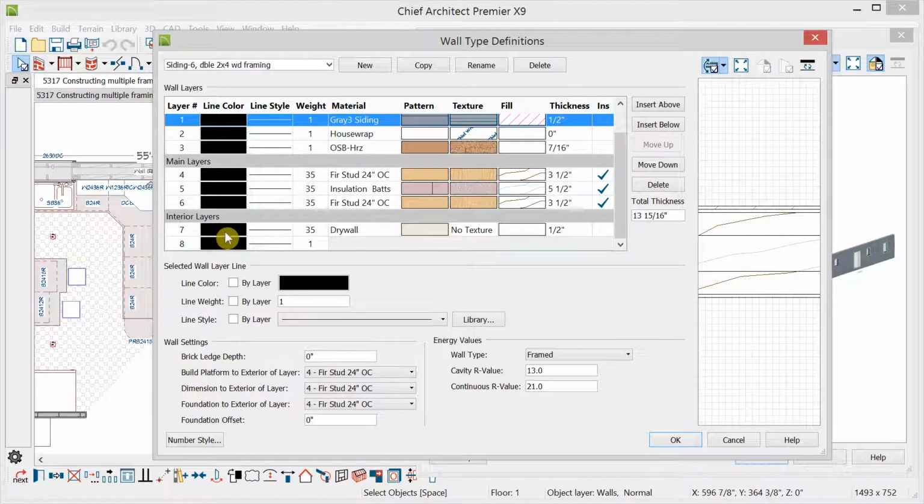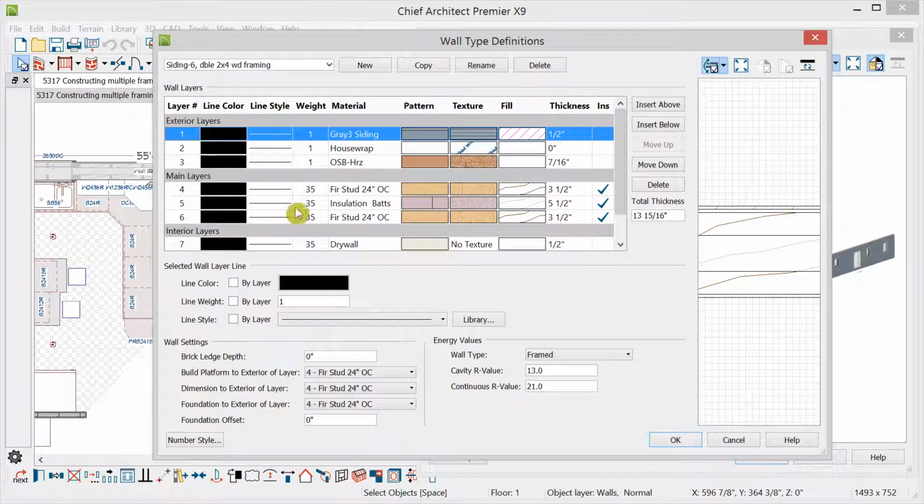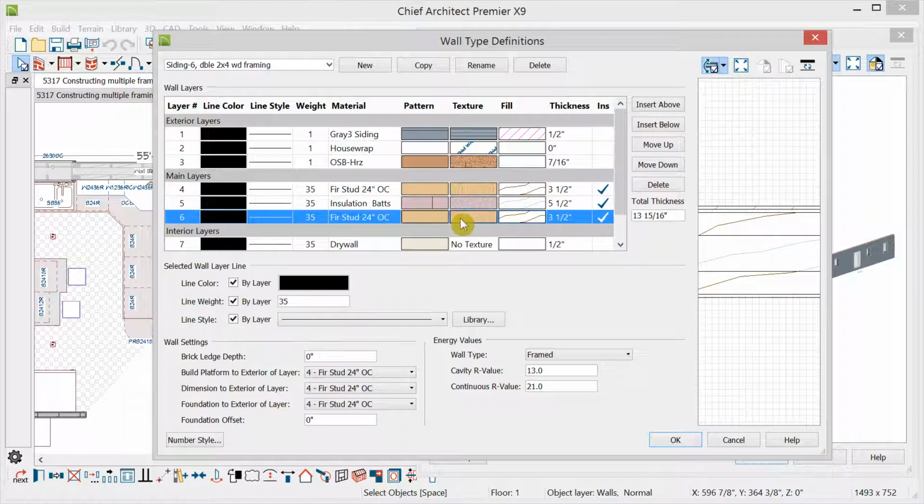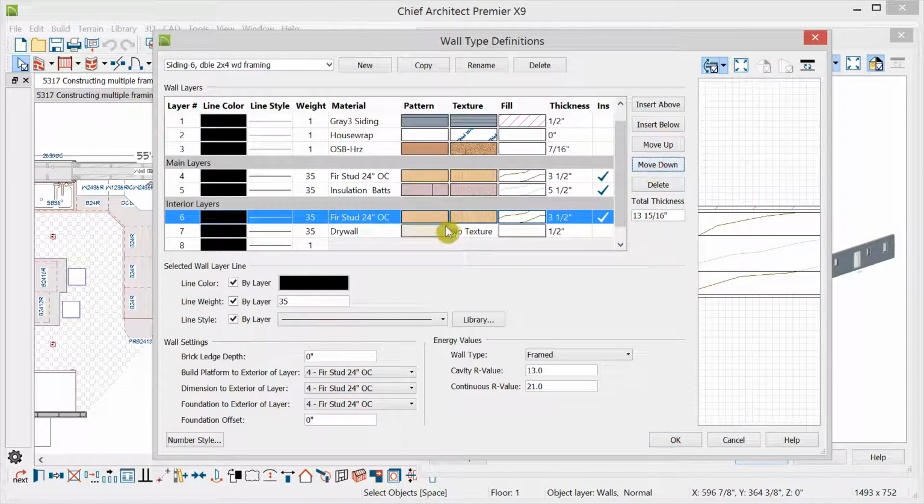And it's very easy to move layers around. You simply select a layer and move it up or down in the list. So for example, I could say I wanted this first stud framing layer to move down into the interior group of layers. It would still frame, but it could sit here. So we can move them up and down.